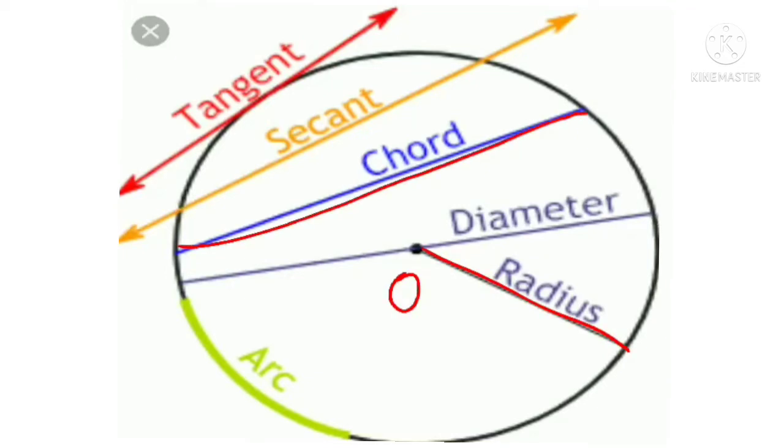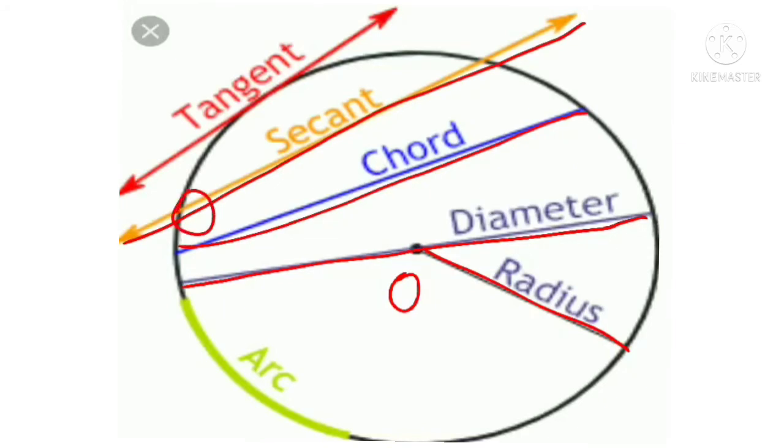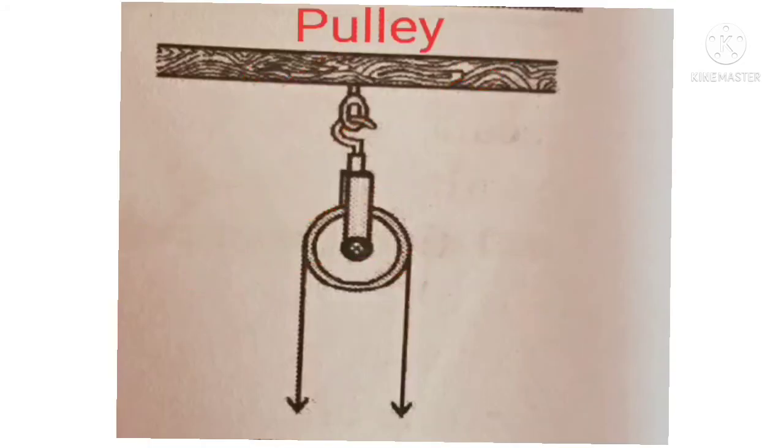When that chord passes through the center of the circle, that is a diameter. A secant is one straight line intersecting the circle at two points. A tangent is a line that intersects at only one point on the circle. That intersecting point we call the